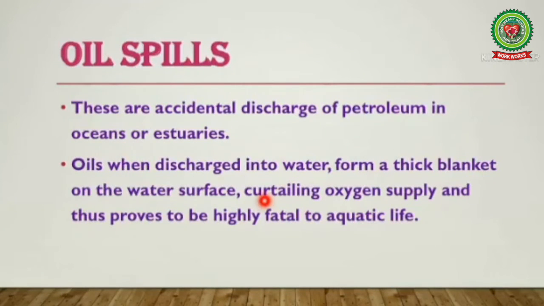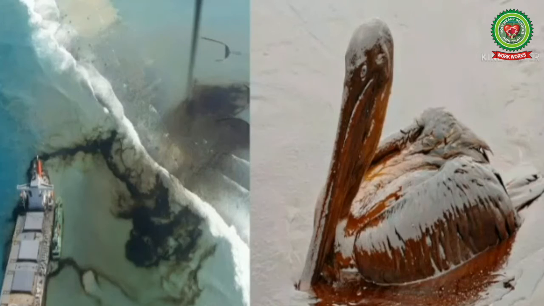Now next source of water pollution is the oil spills. These are accidental discharge of petroleum in the oceans or estuaries. Oils when discharged into water form a thick blanket on the water surface, curtailing oxygen supply and thus proving to be highly fatal to aquatic life. So here are a few evidences which help to know how oil spills cause water pollution and they prove fatal to aquatic life.